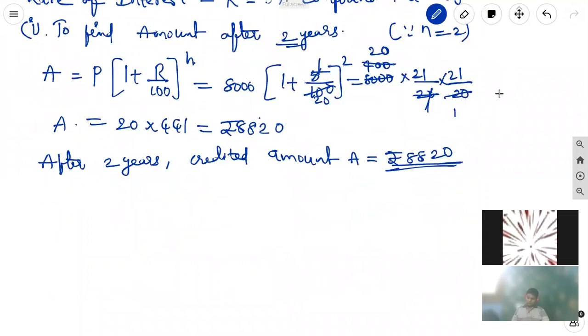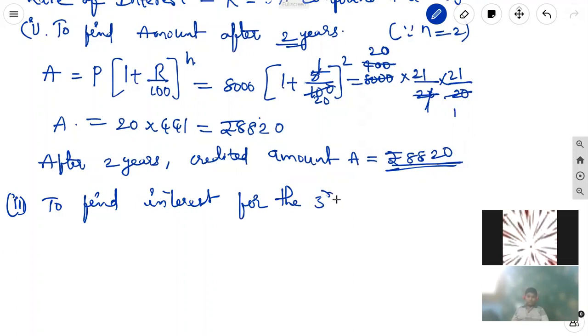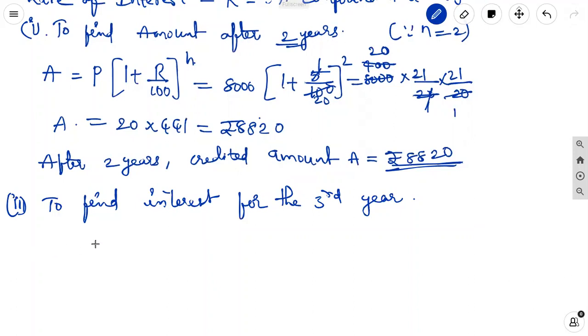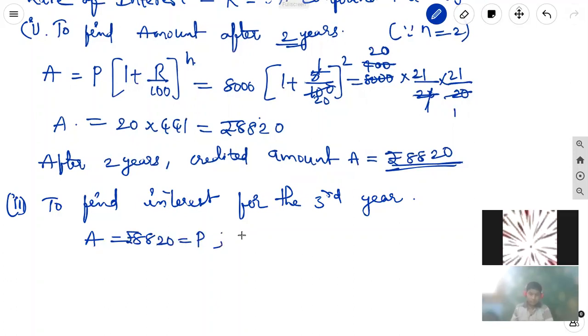Next, we can calculate the simple interest for the third year. Second part, to find the interest for the third year. Interest for the third year means A is equal to 8,820 rupees, which is the principal amount. And here, for the third year, the time period is only 1 year, and the rate of interest